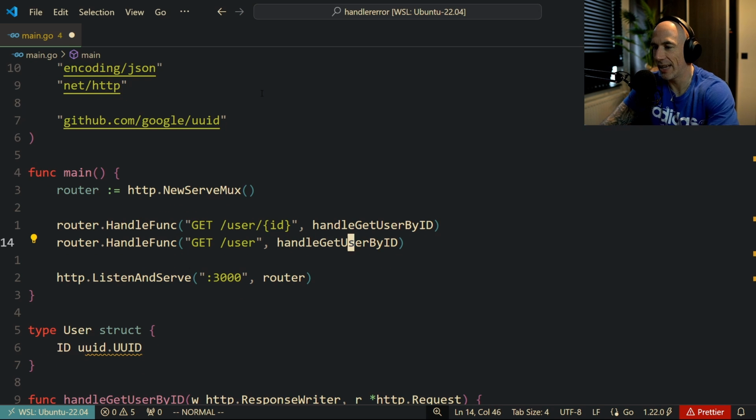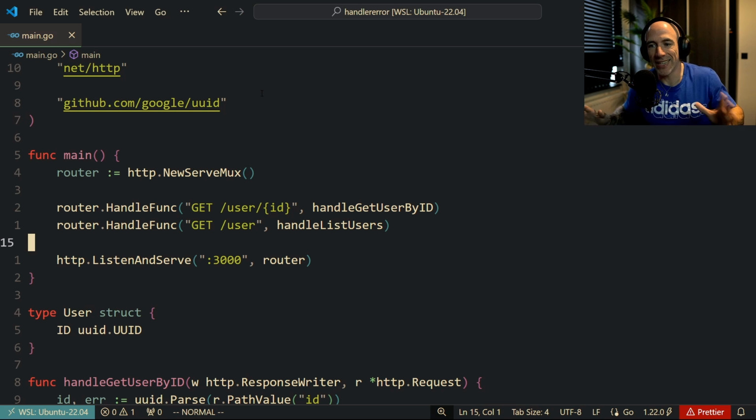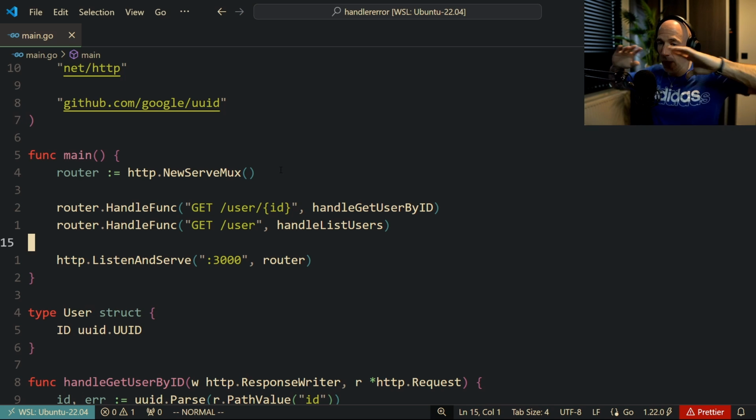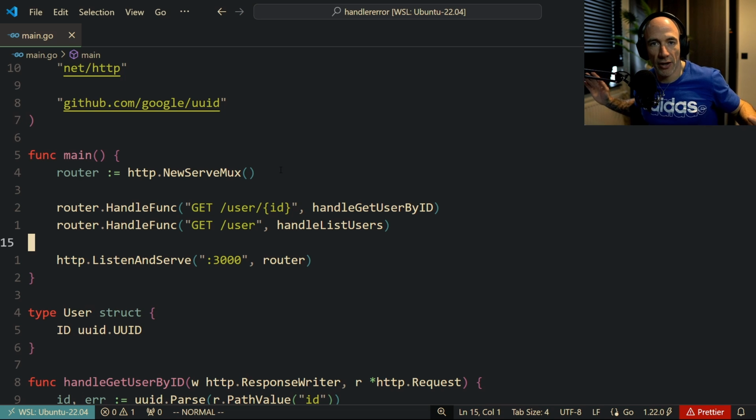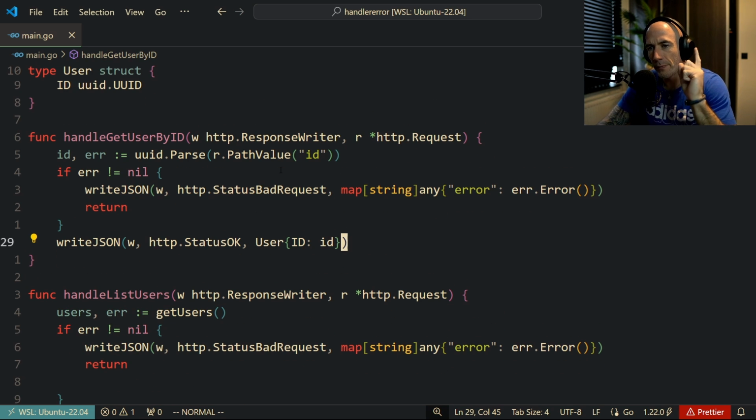You know what I mean? Handle get list users, by the way. List users. Press enter. This is it, right? Very simple. But can you imagine? You're going to have a big API, get user, get admin, yada yada. We have two examples, but imagine we have way more handlers like this, right? All right, so listen up.